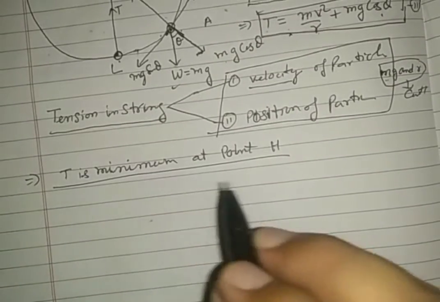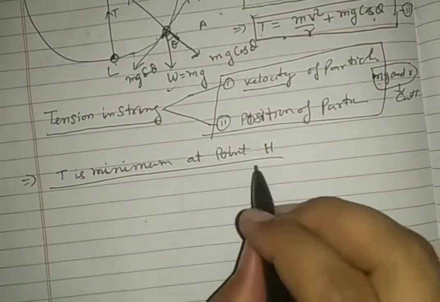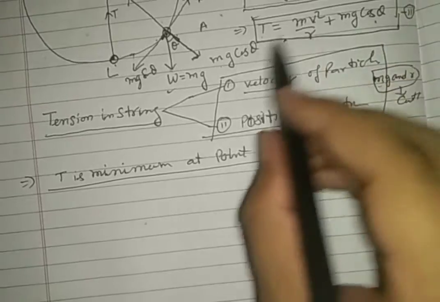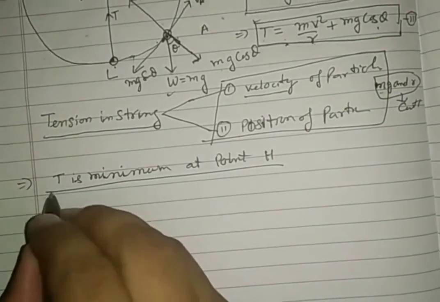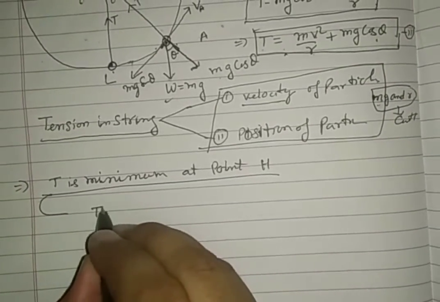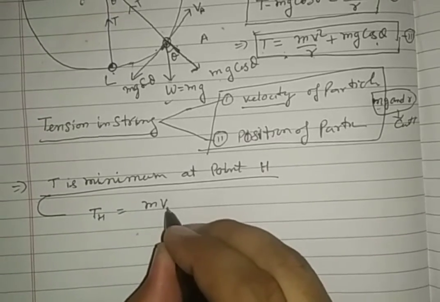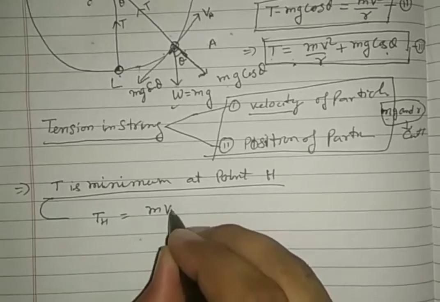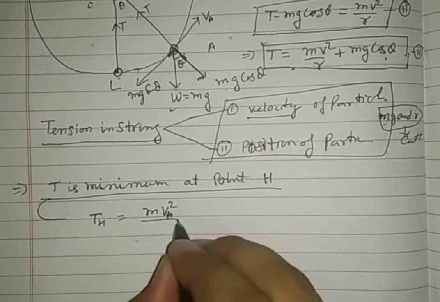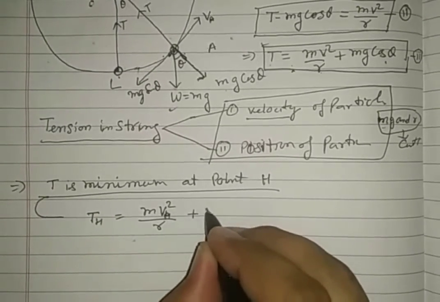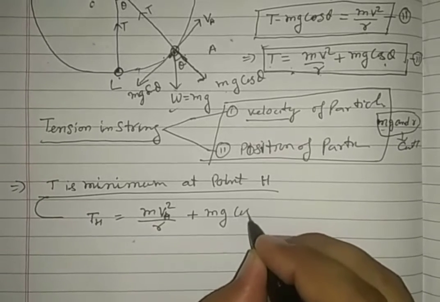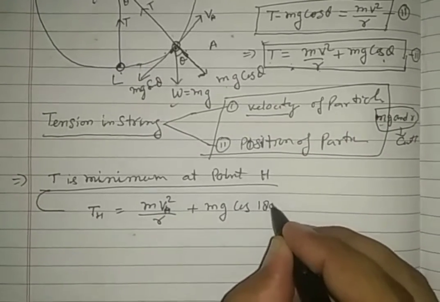So if the minimum tension is at point H, for equation 3 at point H we can write TH is equal to m VH square by r plus mg cos 180 degree.